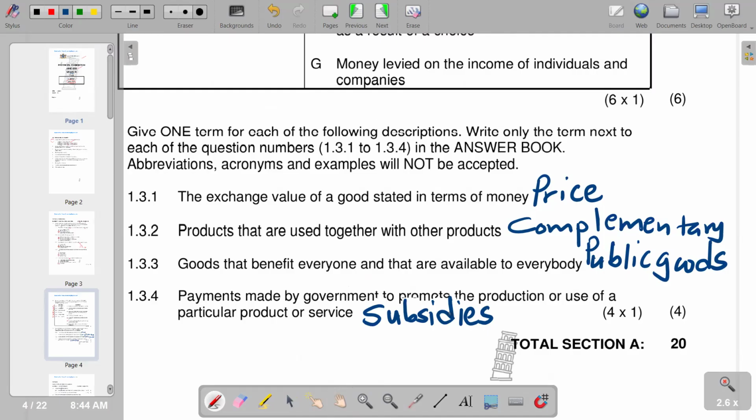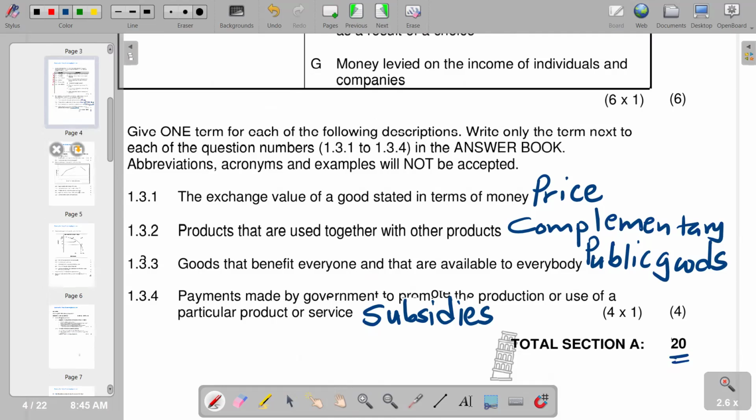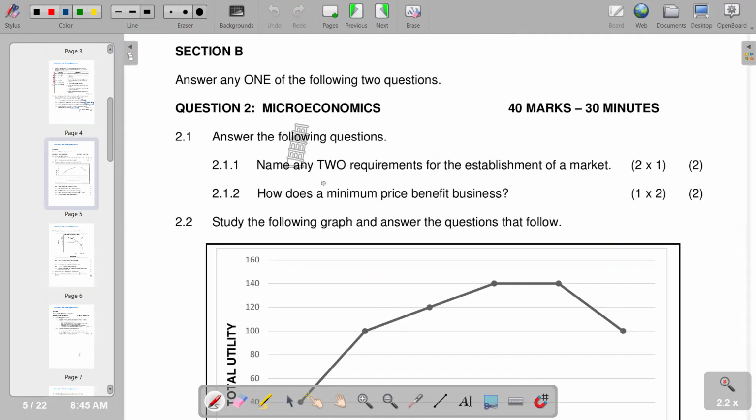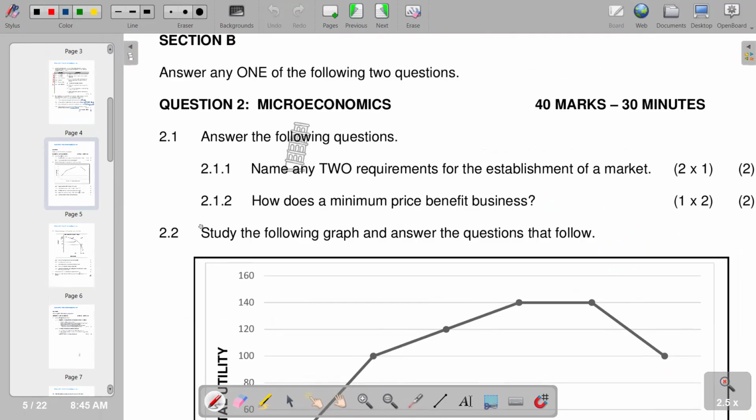So this is what we have, and we have a total of 20 marks on our section A. From there, we are supposed to move on to the next part, which is going to be our question 2. The first question reads, name any two requirements of the establishment of a market.